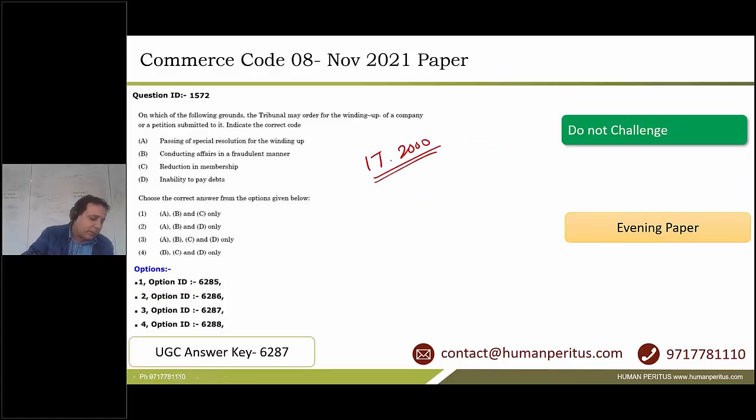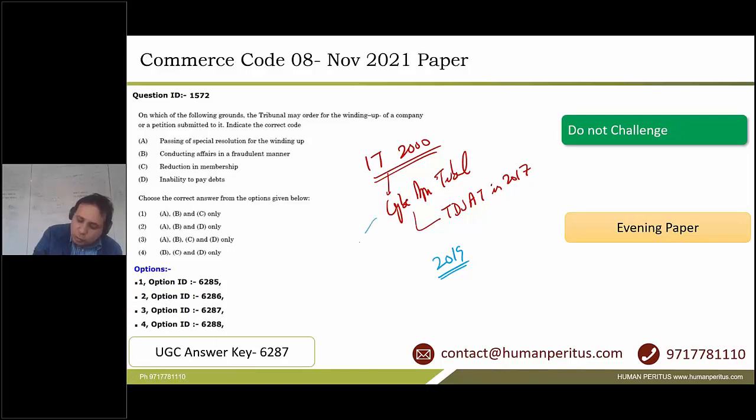The IT Act has a provision for the Cyber Appellate Tribunal. This tribunal was merged with the TDSAT in 2017. But in the 2019 paper, a question came about it, although the tribunal was no more because it was merged with TDSAT in 2017.